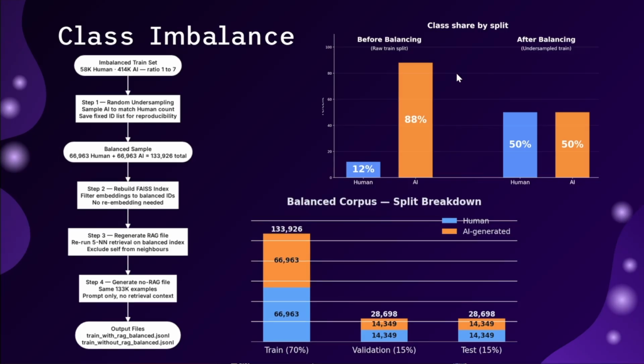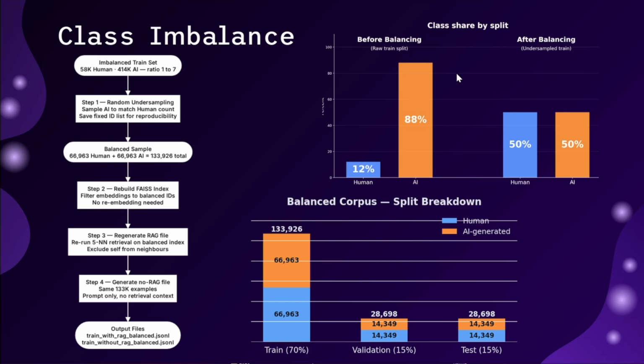Solving the class imbalance. Before balancing, the training set is 88% AI generated. Validation and test sets retain this natural skew to reflect real world conditions. To fix the training imbalance, we apply random undersampling in 4 steps. Sample AI text down to match the human count using a fixed seed for reproducibility. Rebuild the FAISS index on the balanced subset and regenerate both with RAG and without RAG training files.